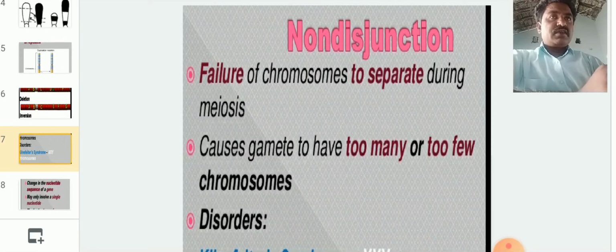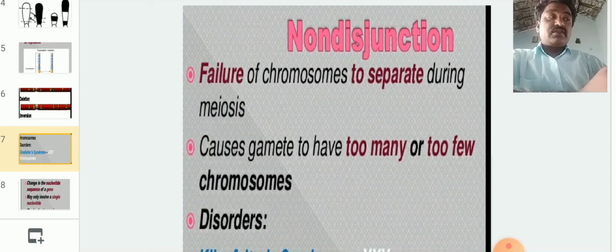And one more thing, non-disjunction in formation of sperm. Generally the X chromosome enters into one sperm and the Y chromosome enters into another sperm. But here both X and Y enter into one sperm, and the other sperm may not get the X or Y chromosome.